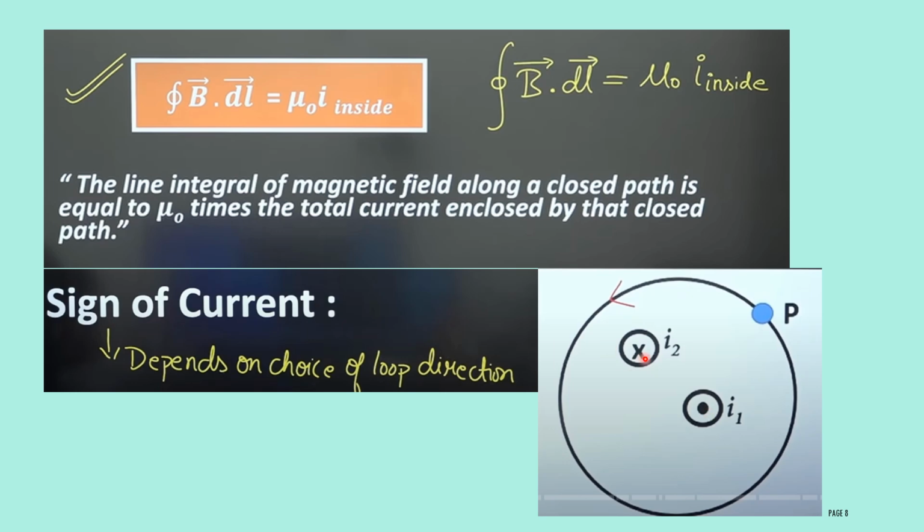Then if the current is going inside like I2, it is indicated by a cross, otherwise indicated by an into mark. Then here the direction of the magnetic field should be clockwise. You have to remember, if the magnetic field is in the clockwise direction, then the current will be going inside, indicated by the into mark, that is I2. Therefore the sign of a current will depend upon the choice of direction of the loop.